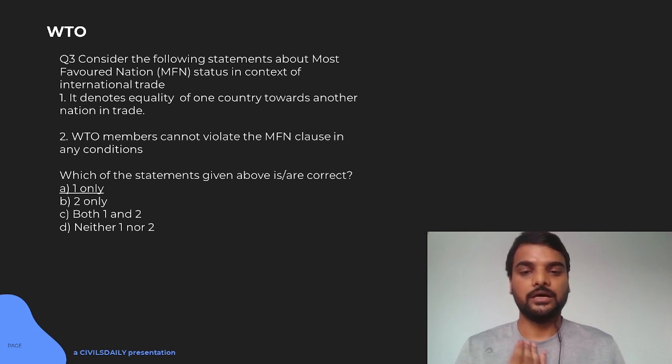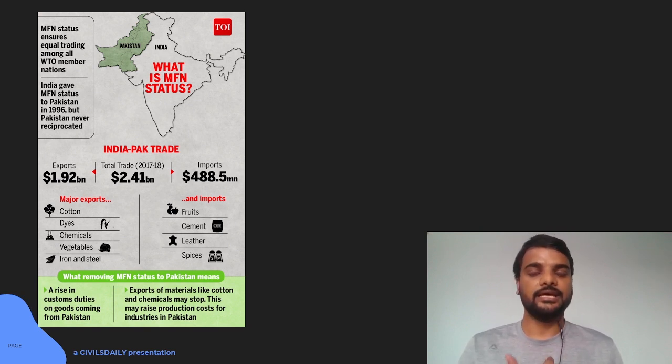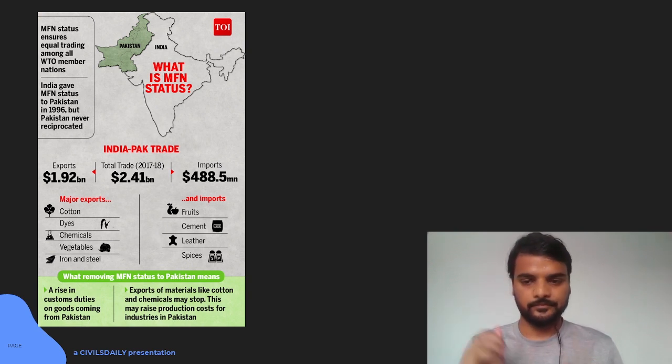But MFN also has flexibility: you can give liberalized access to LDCs, least developed countries, or, in the case of America under GSP, the generalized system of preferences, they give preferential access to the goods of certain low income countries. Earlier it included India also, but it has now been excluded. But African and South American countries continue to get those benefits.